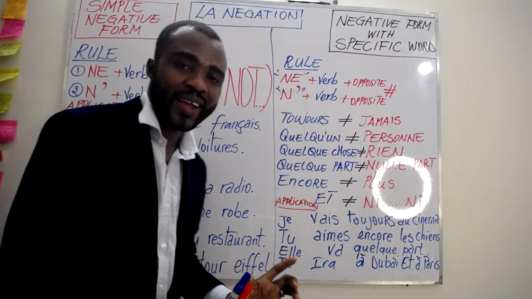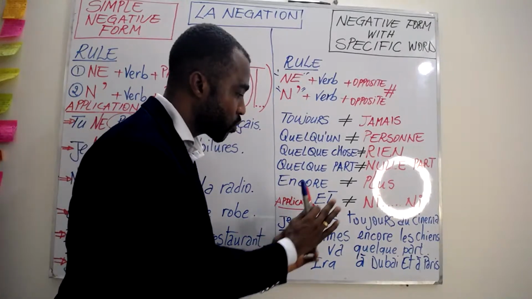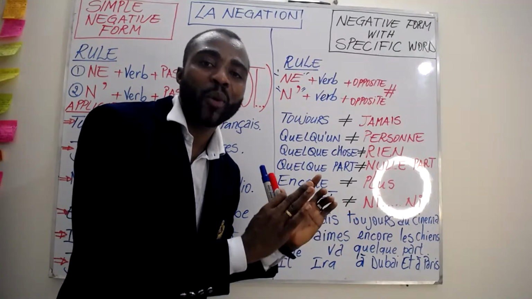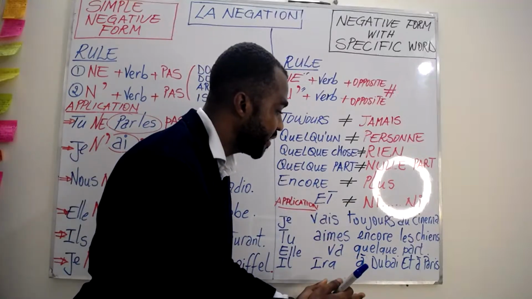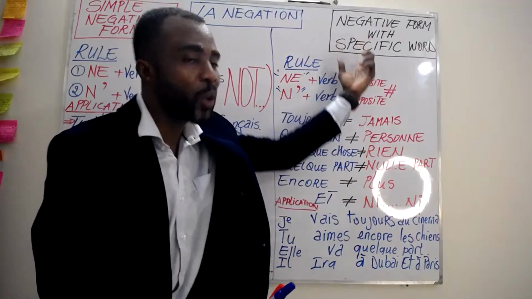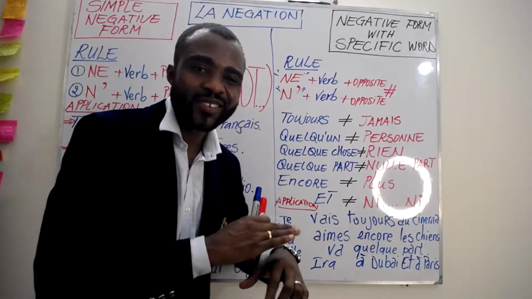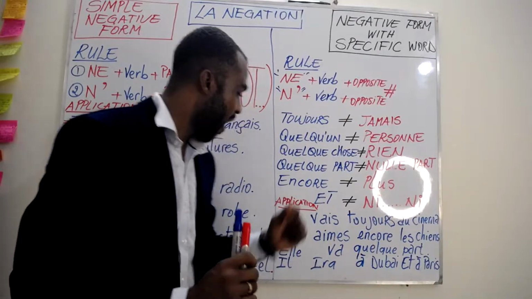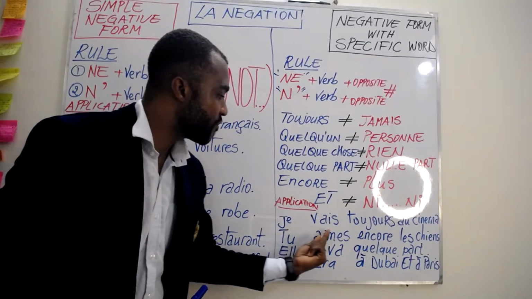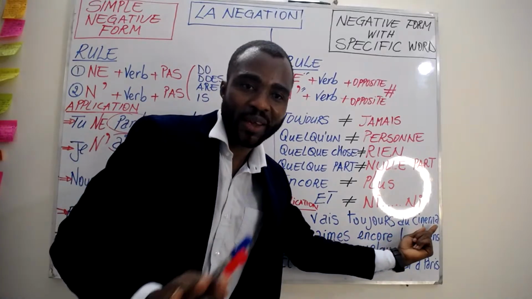All right, so first example, je vais. These examples are still in the positive form, so we're going to change them into the negative form with those specific words. Everybody pay attention, it's very easy. Let's go together. Je vais toujours au cinéma.